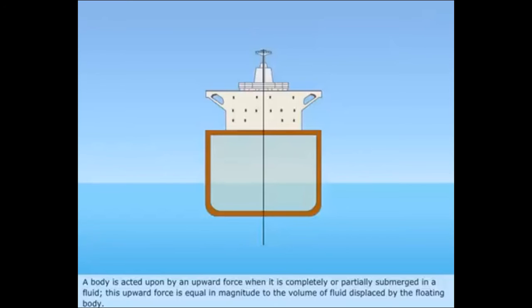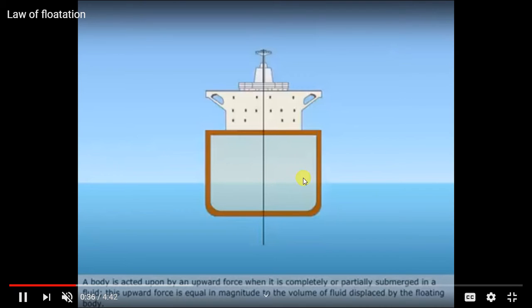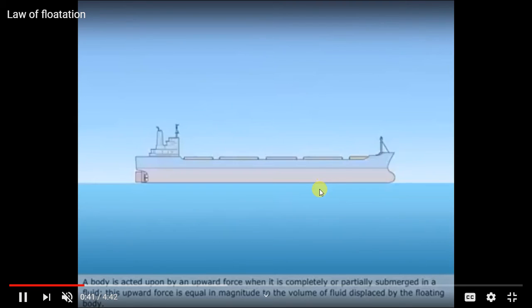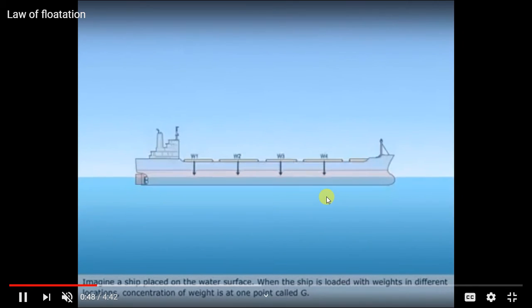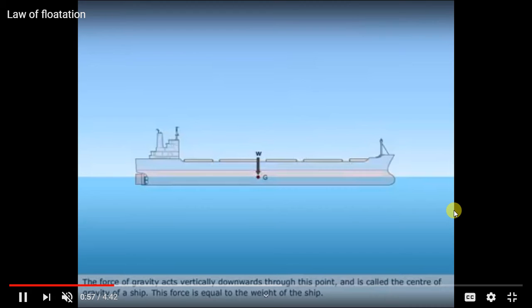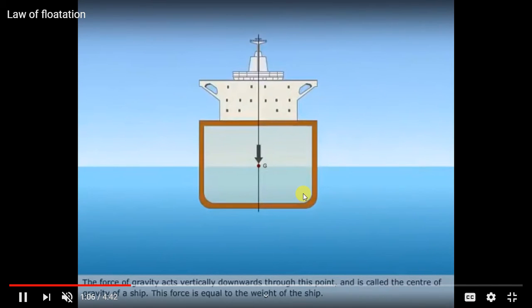This upward force is equal in magnitude to the weight of the fluid displaced by the floating body. So children, whatever amount of liquid is displaced because the body is immersed into the liquid, the weight of that displaced liquid will be equal to the upward force. The second force acting on the body is the upthrust, which acts vertically upward. That is the liquid upthrust, or the buoyant force.